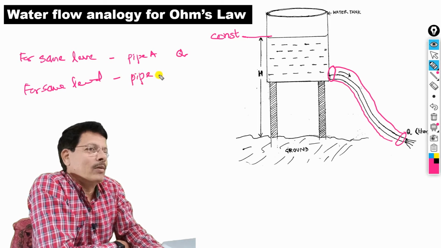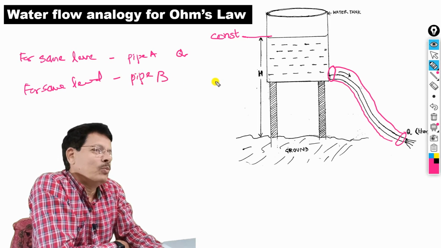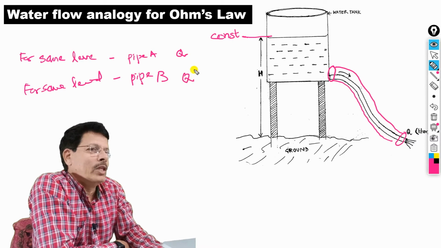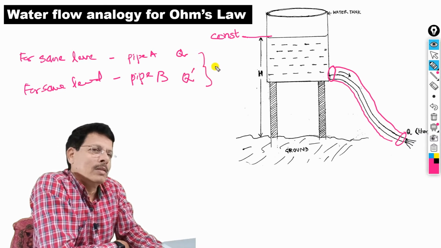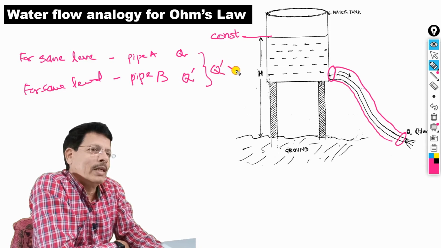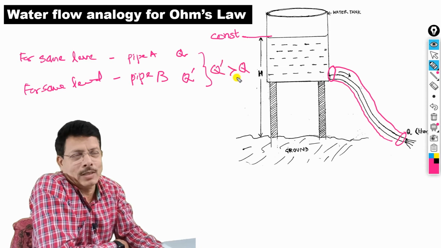Now I have changed the pipe size to B, and you can say that the discharge in the second case will be greater than in the first case.